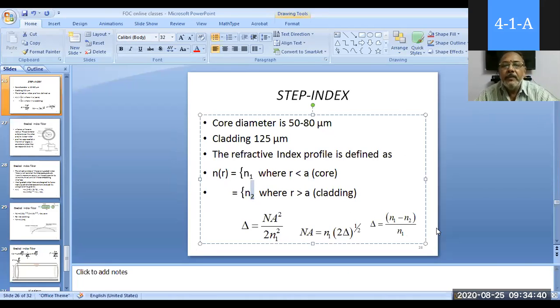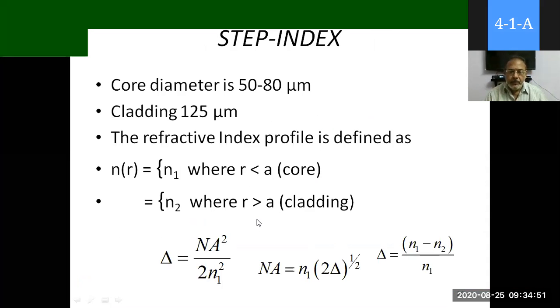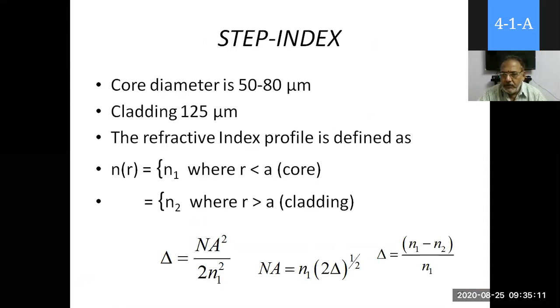Right, this is N2. Now, N2 where R is greater than A, the cladding. So the same expressions we discussed regarding delta hold. Delta is (N1 minus N2) by N1, as we already discussed and calculated. Similarly, delta is NA square by 2 N1 square, and NA is equal to N1 root of 2 delta, and also NA is equal to root of N1 square minus N2 square. All of these hold good here.